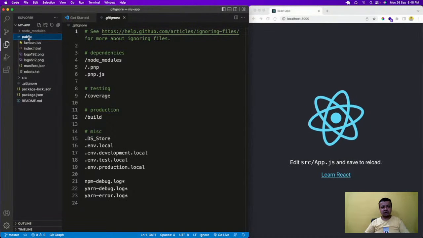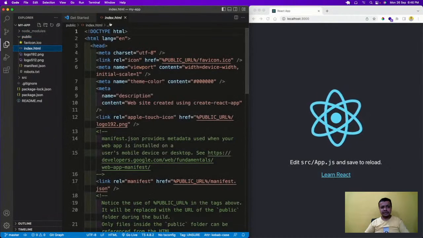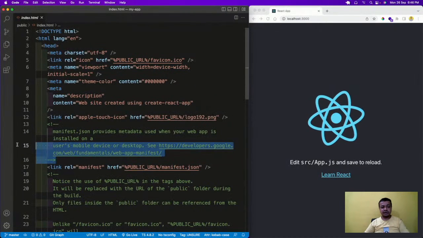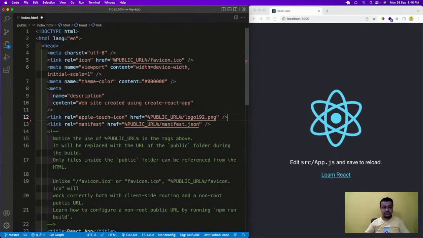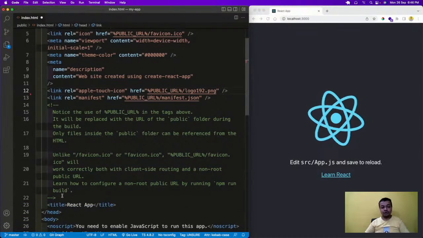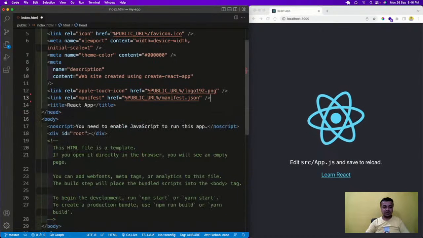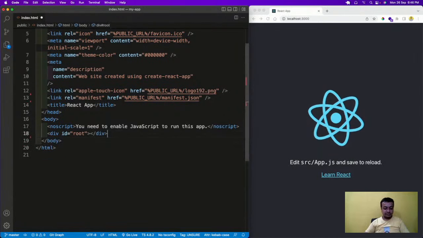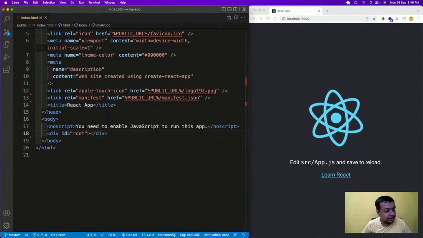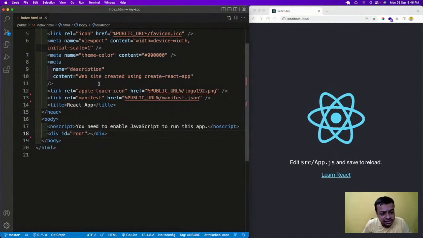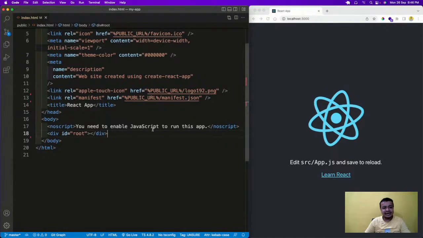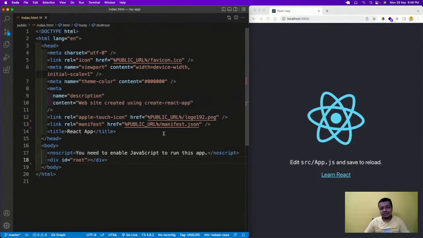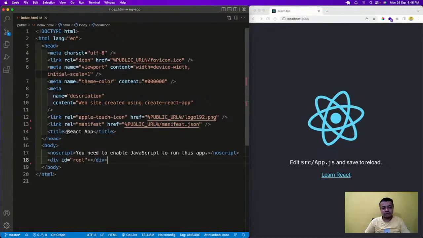Now the next thing is that we're going to look at public. In public, you'll see there is an index.html. So in index.html, I'm going to delete some of the things here. This is a comment. We know in HTML we do commenting like this. There are a lot of comments there. Even if deleted, nothing happens when you delete the comment. Now you'll see that there is a title. It is showing React app, and some link is there. The head part is something in which you can also put something like Bootstrap. We'll see later on.